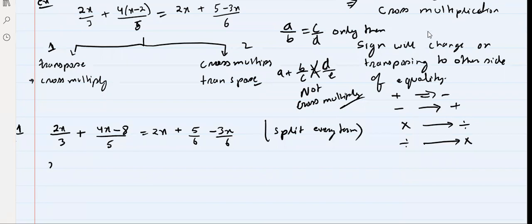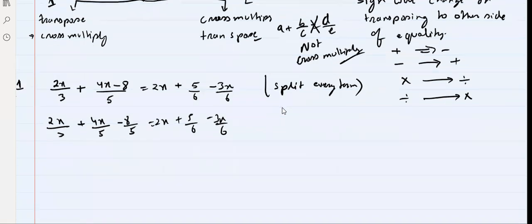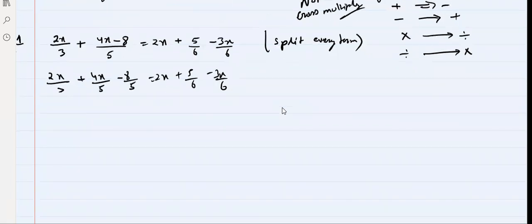So 2x by 3 plus 4x by 5 minus 8 by 5 is equal to 2x plus 5 by 6 minus 3x by 3. Got this step? Yes or no? Everyone, Akshit, Daksh, Yukti, Esther, because many students made this mistake. This is the first approach.